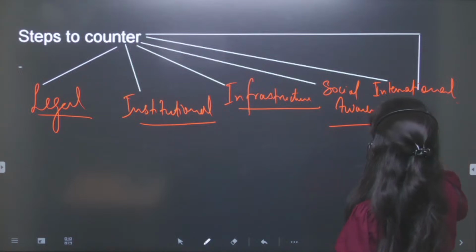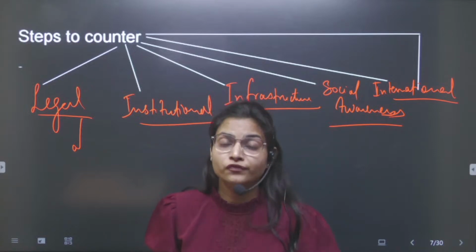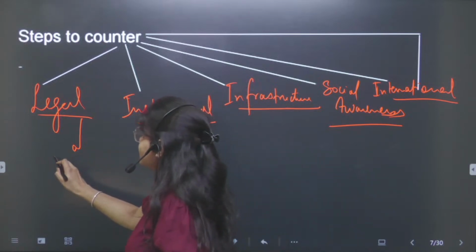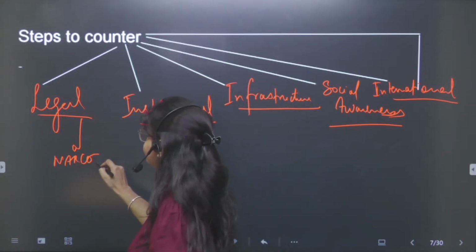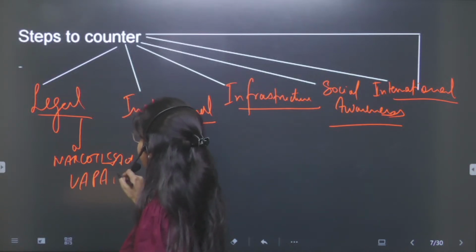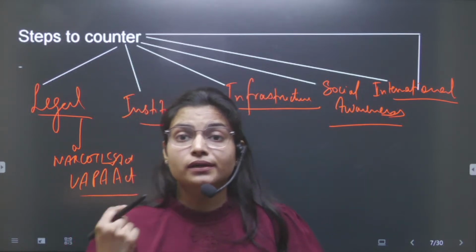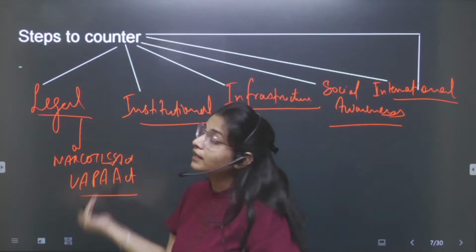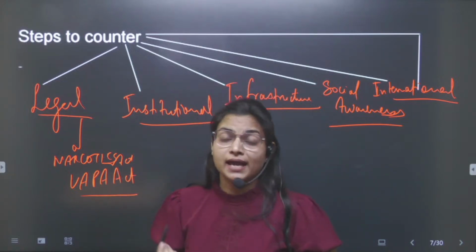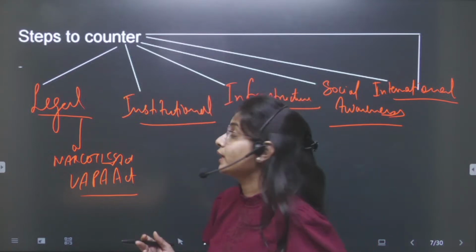Then at the international level maybe. So here you can write about the legal framework, for example we have a Narcotics Act. You can mention that Narcotics Act. We have the UAPA Act, under which recently the amendment was made. Even individuals can be tagged as a terrorist under the UAPA Act. You can mention these kinds of legal frameworks to counter these. And we have a Money Laundering Act as well that curbs the funding mechanism to the terrorists. This way you can mention the legal.